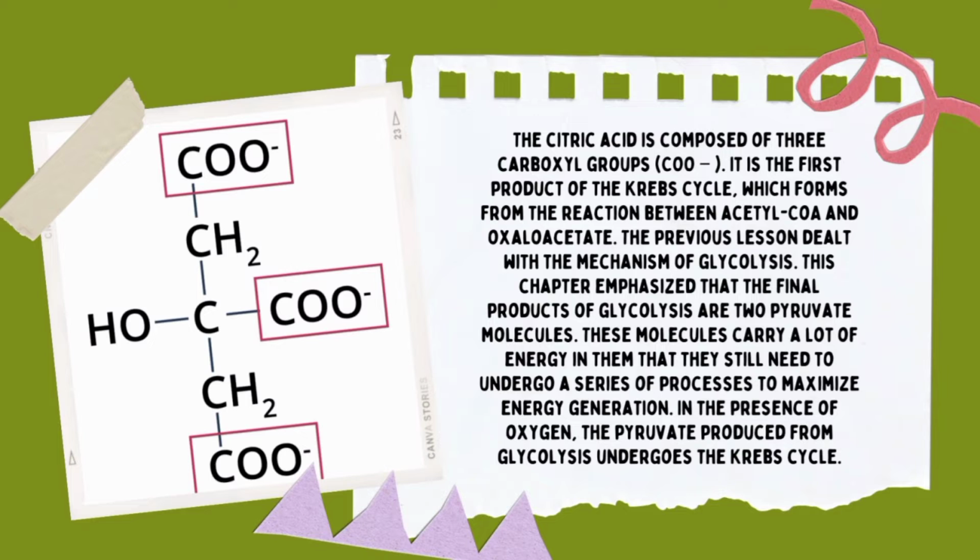The carboxyl group consists of a carbon bonded to both an oxygen and a hydroxyl group, while acetyl-CoA, or acetyl coenzyme A, is a molecule that participates in many biochemical reactions in protein, carbohydrate, and lipid metabolism. Its main function is to deliver the acetyl group to the citric acid cycle, or the Krebs cycle, to be oxidized for energy production.